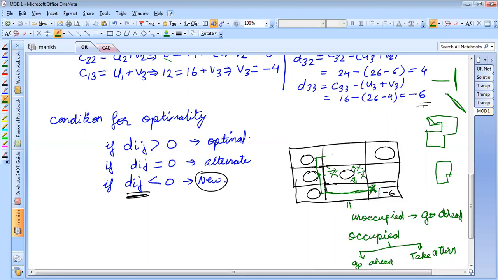From this point, I can take a turn and I'll move to this point. I can take a turn back to my original position. So this can be my path. Correct? Understood now?